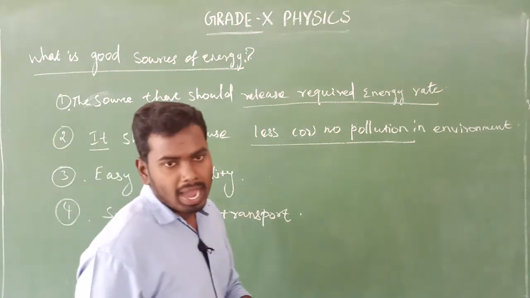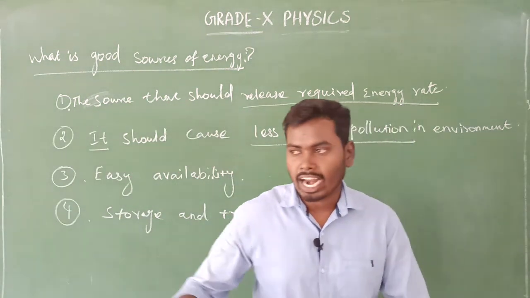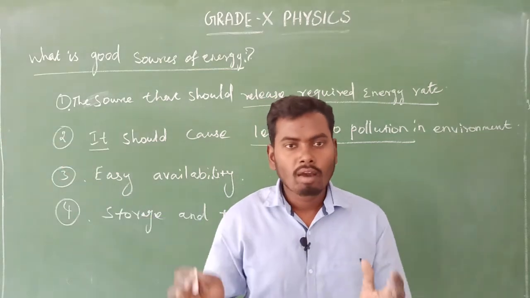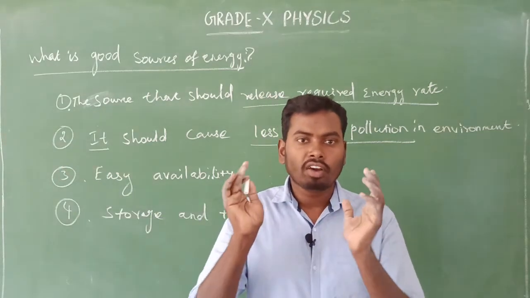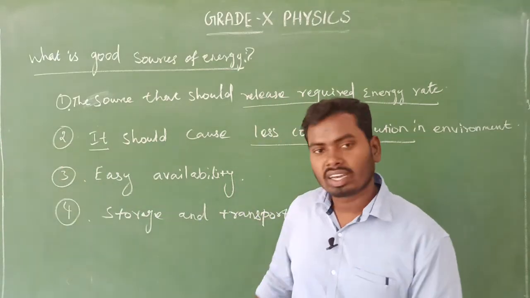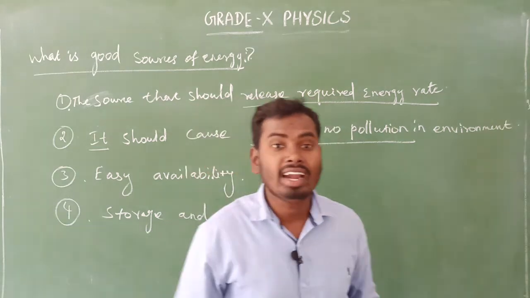The storage manner and the transportable mode will be very easy as well as very safe. That is the fourth criterion. For example, the hydrogen fuel.